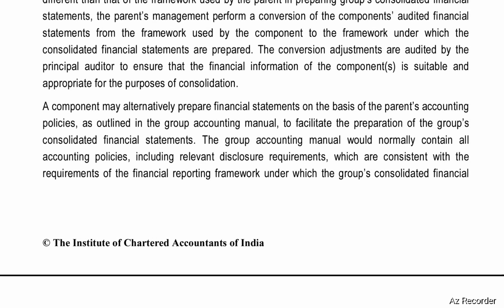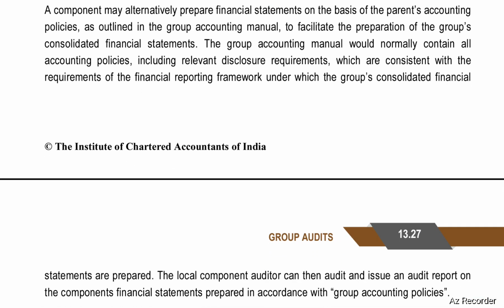The conversion adjustments are audited by the principal auditor to ensure that the financial information of the components is suitable and appropriate for the purpose of consolidation. A component may alternatively prepare financial statements on the basis of the parent's accounting policies as outlined in the group accounting manual to facilitate the preparation of the group's consolidated financial statements.